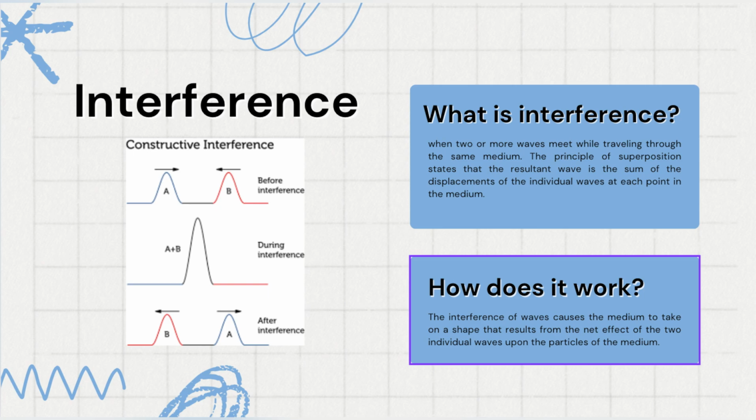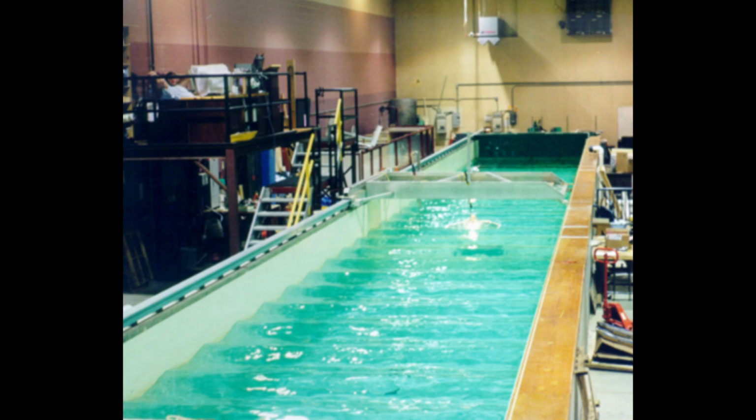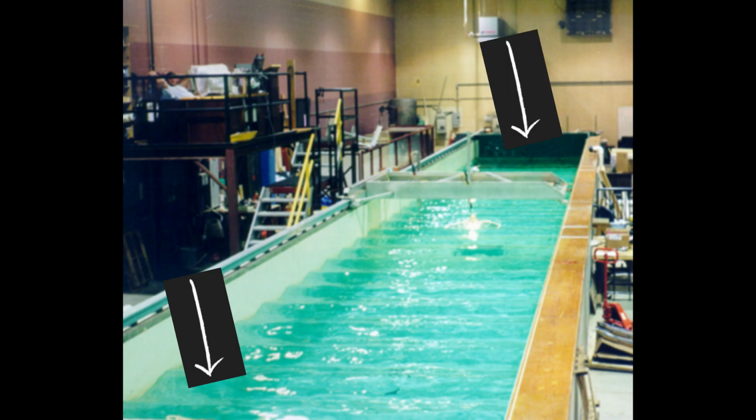We can visualize this with a simple water tank demonstration. When two sets of waves are generated at different points in the tank, they travel and interact with each other. Where the crests of the waves meet, you'll see constructive interference. Where a crest and a trough meet, you'll see destructive interference. Wave interference is critical in various technologies. For example, noise-canceling headphones use destructive interference to reduce unwanted ambient sounds. In optics, interference patterns are used in instruments like interferometers to measure very small distances and changes with high precision.